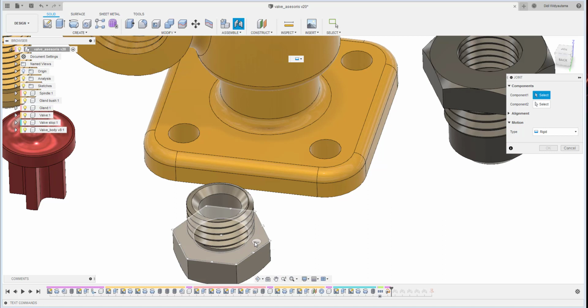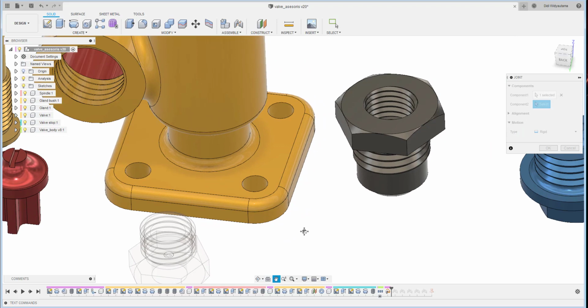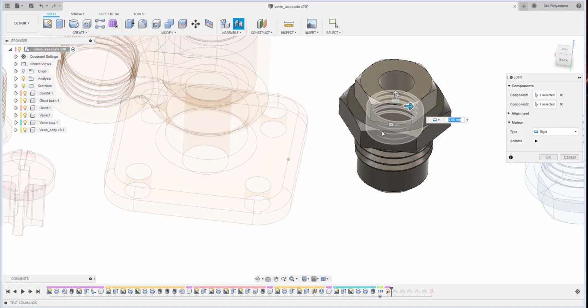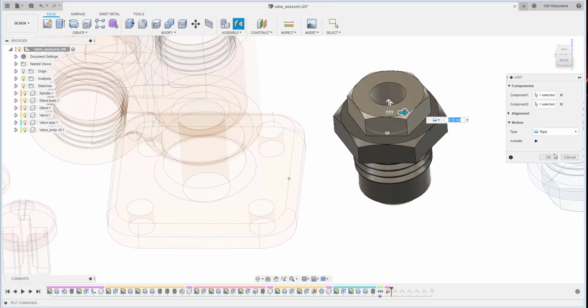So I hold the control button, move my mouse to the center, click there, and then I do the same thing, control, and click that one. So eventually there is a rigid.